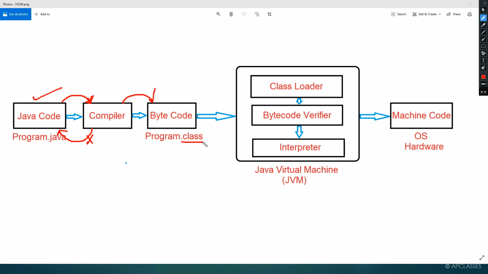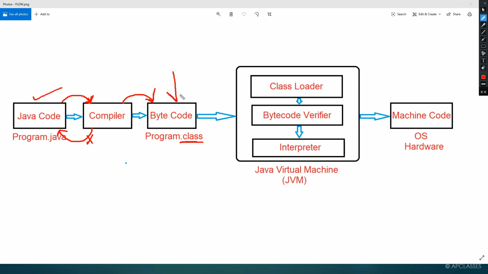In most books you may not find that a bytecode contains an extension dot class, but actually this is what happens inside the Java program. When a Java program is compiled, it is converted to bytecode. Along with bytecode, you can say that whenever a source code is converted to bytecode, it contains an extension dot class. Now once the program is converted to dot class, we can say that it is converted to bytecode.